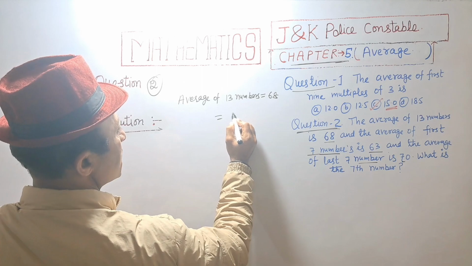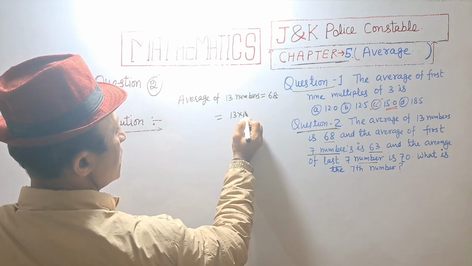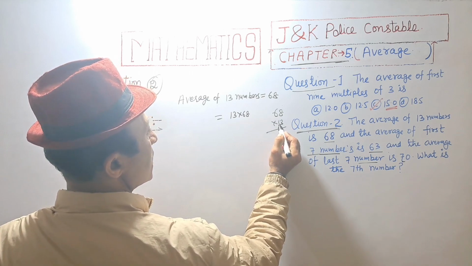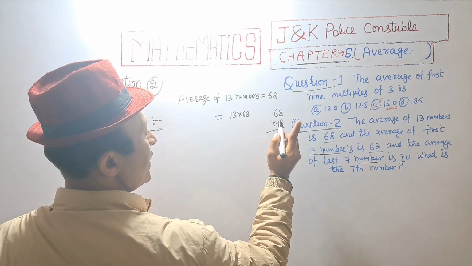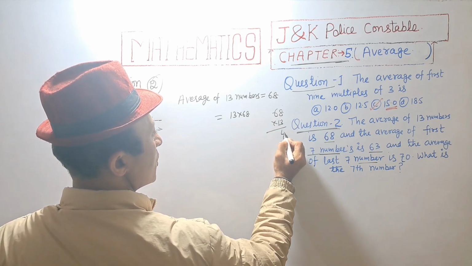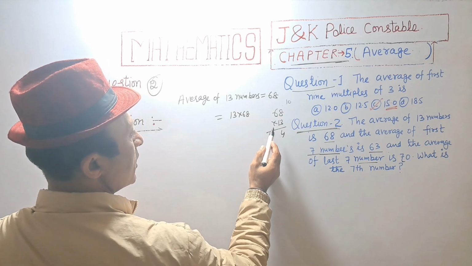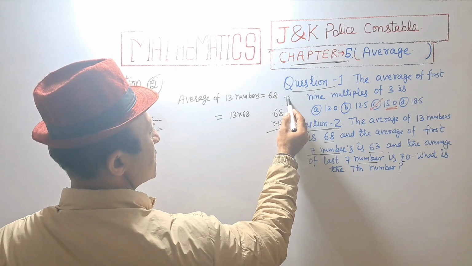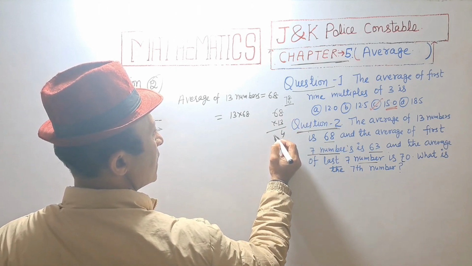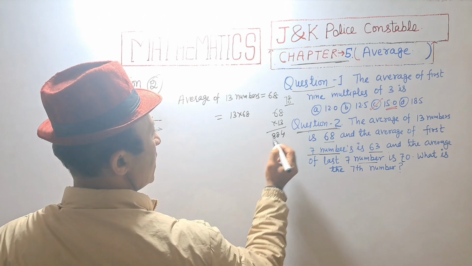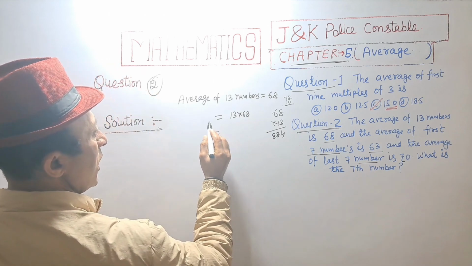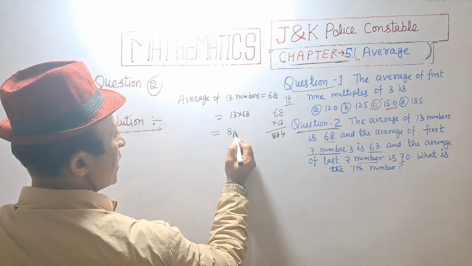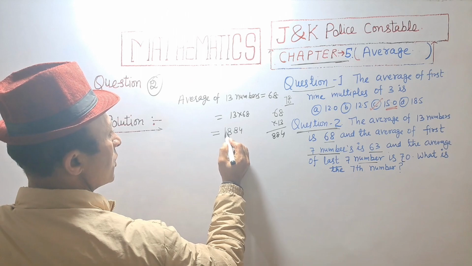That is 13 into 68. 68 multiplied by 13, 13 8s are 104, 4 and 10 carry, 13 6s are 78, 78 plus 10, that is equal to 88. The sum of the 13 numbers is equal to 68 multiplied by 13, that is 884.